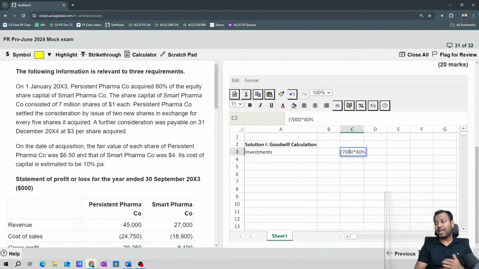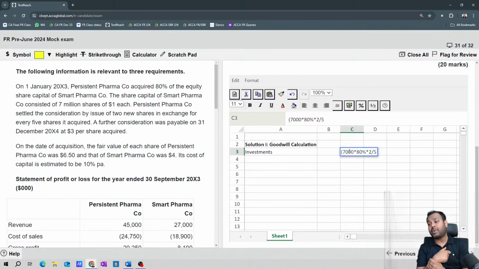Okay, now how much have I acquired? 80%. This is what I have acquired. Now, how much do I have to issue? 2 for every 5 acquired. So multiplied by 2 by 5. Okay. Now, this is what I have given. Now, what is the value per share? Now tell me, whose fair value will we take?